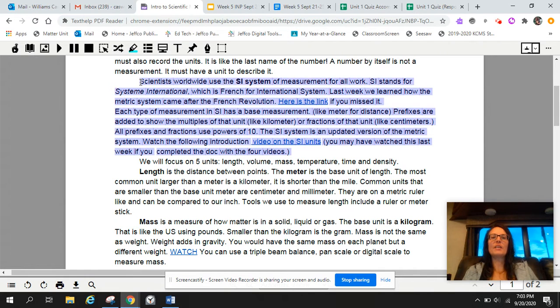So now we stop again and we look at our second chunk of information here, our second paragraph. Do we see any links like we saw in that first paragraph? Yes. So we see a link for if we missed something or wanted to go back, and then we see a reminder link on the SI units.